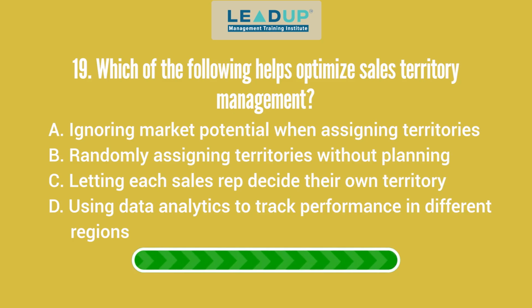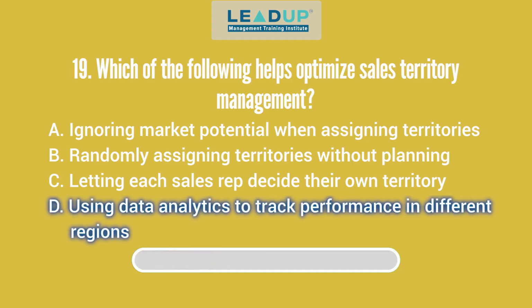Question 19. Which of the following helps optimize sales territory management? A. Ignoring market potential when assigning territories. B. Randomly assigning territories without planning. C. Letting each sales rep decide their own territory. And D. Using data analytics to track performance in different regions. Answer: using data analytics to track performance in different regions.